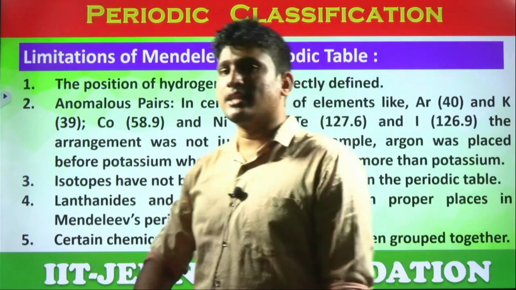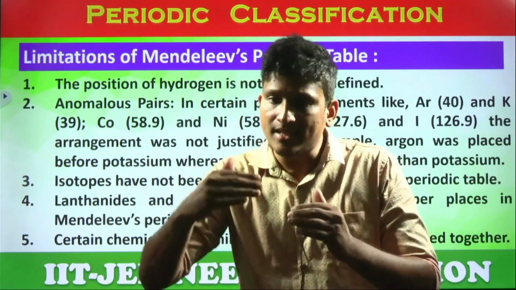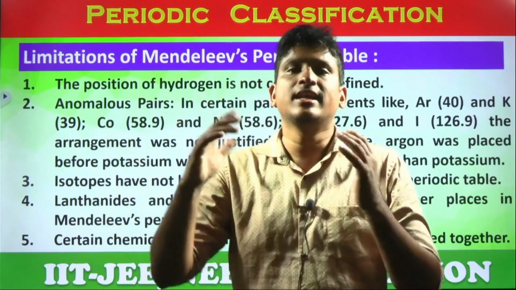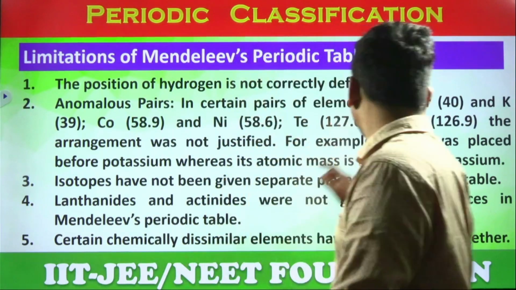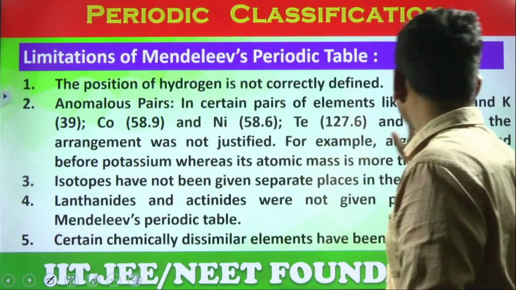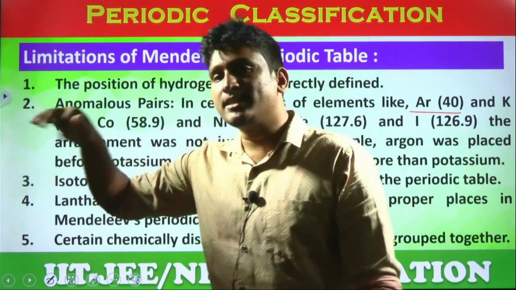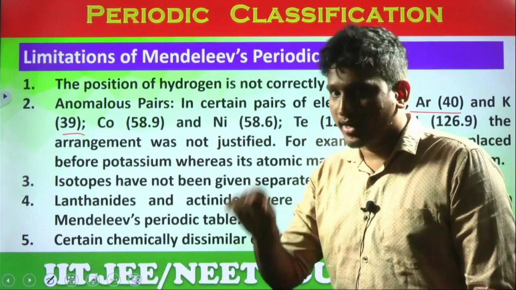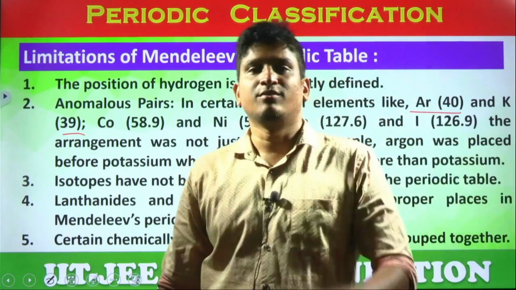Mendeleev's classification in the beginning clearly said this classification is according to the increasing order of atomic masses. Increasing order means what? From lowest to the highest, right? Clear? But look at here. Argon's mass is 40. Potassium's mass is 39. Which element should be placed first? First potassium, next argon. Yes or no? But he placed argon first, followed by potassium. Why, you guess?